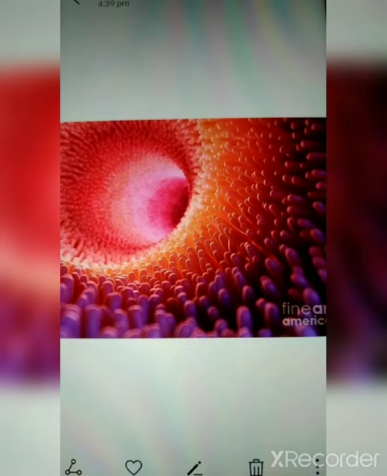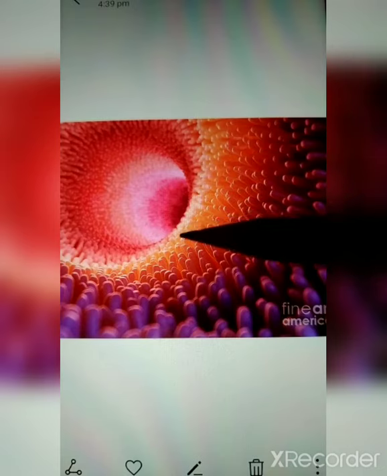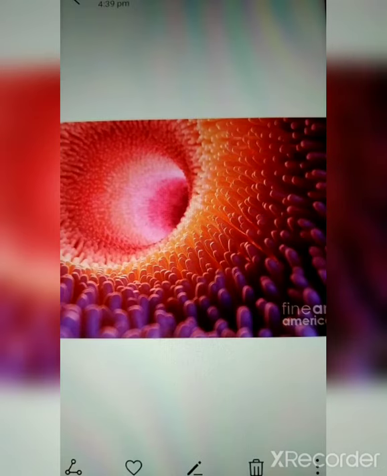So the glucose which is passed into the bloodstream is now in the blood, and it is passed to the entire body with the help of the heart. That is why the heart is known as part of the circulatory system. I am repeating it once again. The food, which is the glucose absorbed by the villi in the small intestines, gets into the blood, and the blood is circulated to the entire body of the human being with the help of the heart.